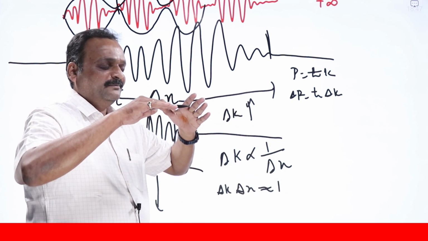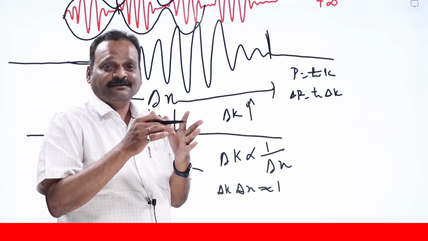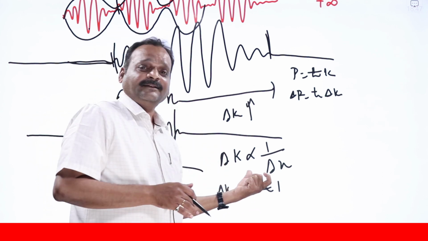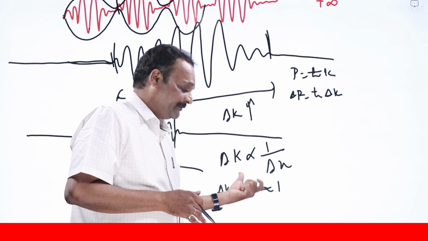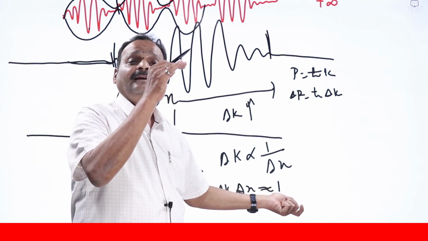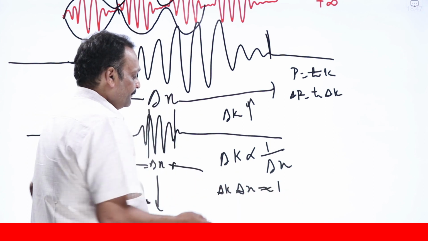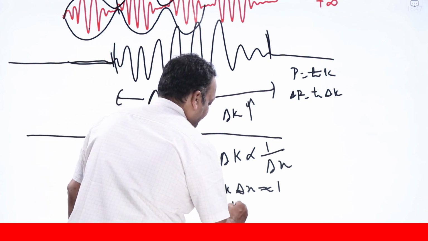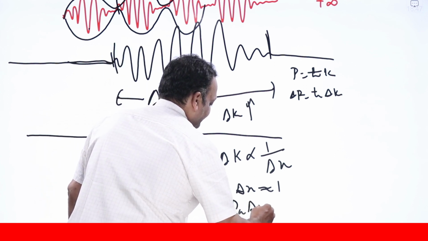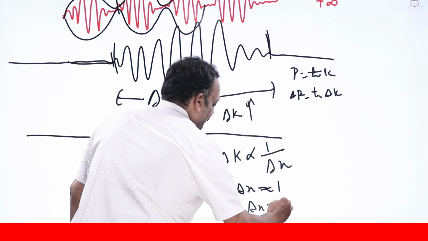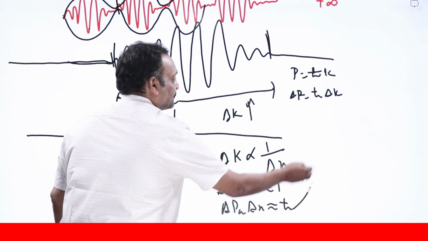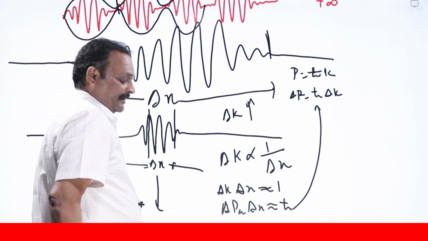Heisenberg has proved that the minimum value of that uncertainty, taking RMS values of the product of the uncertainties, cannot be less than h bar by 2. So I can write here delta px into delta x is of the order of h bar from this expression.